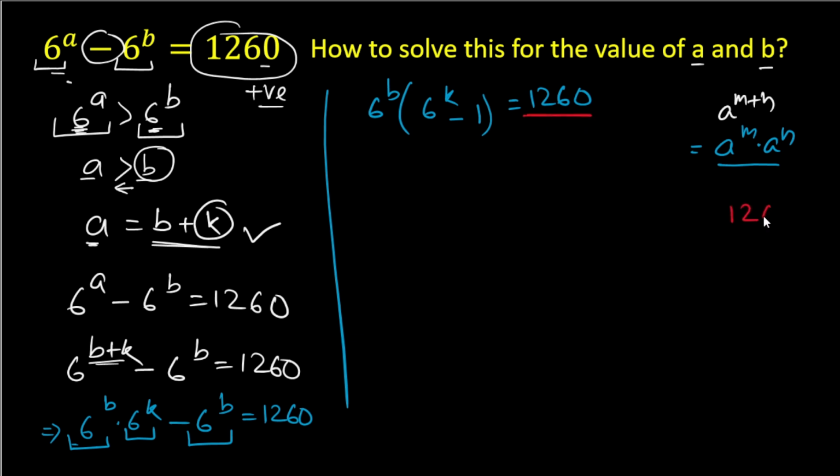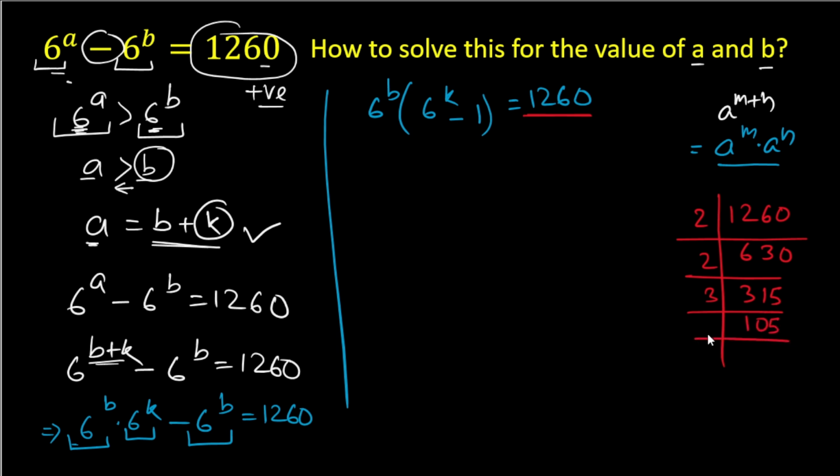So 1260, we can divide it by 2, then it will be 630, and again by 2, then here it is 315. Now by 3 it is 105. Now again by 3 it is 35, and then 5 and 7, 5 times 7 is 35.